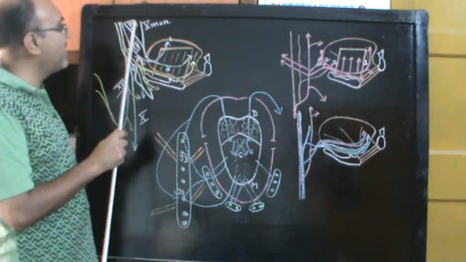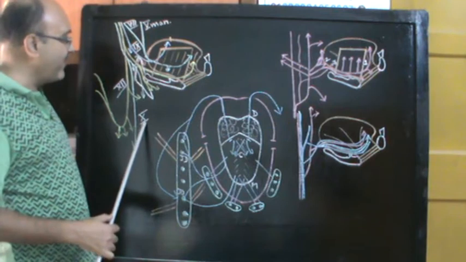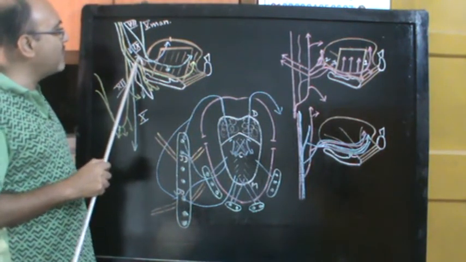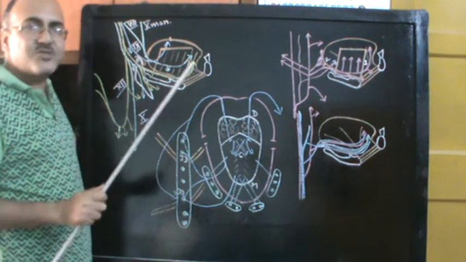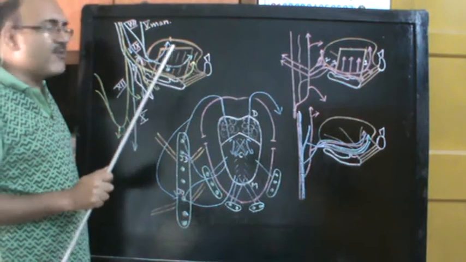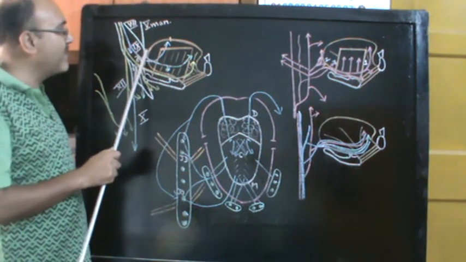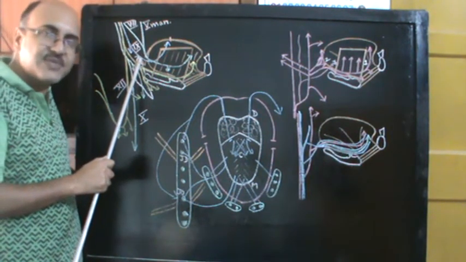So trigeminal, facial, glossopharyngeal. Now we have drawn the vagus over here. You see the vagus nerve, and we have also drawn a small branch over here from the vagus. So the vagus also carries taste sensations. From where does it carry taste sensations? From the vallecula, where the mucous membrane is reflecting from the tongue onto the posterior surface of the epiglottis.